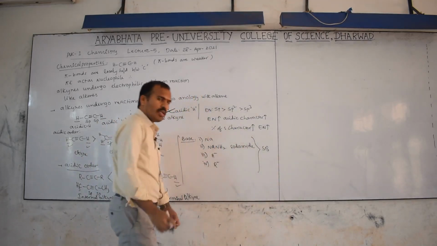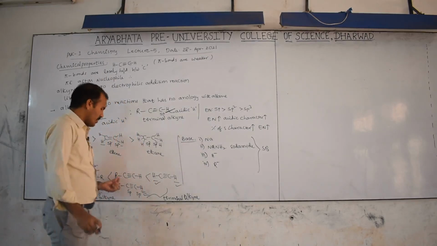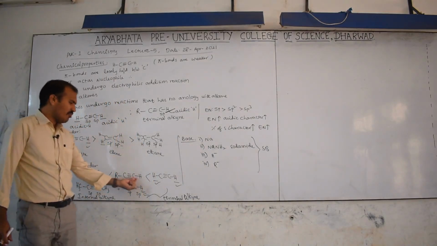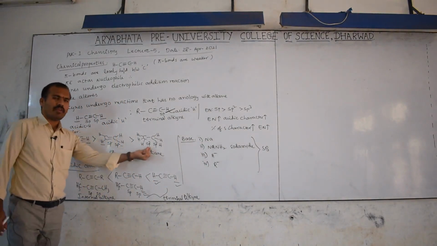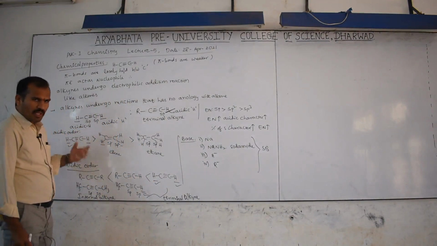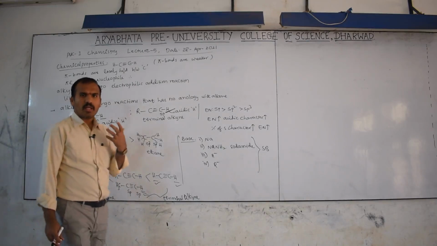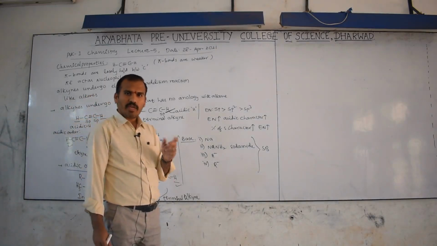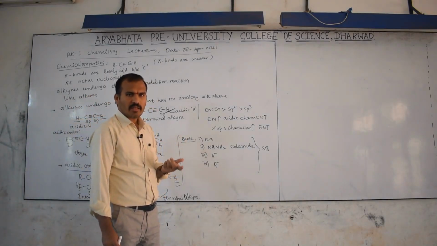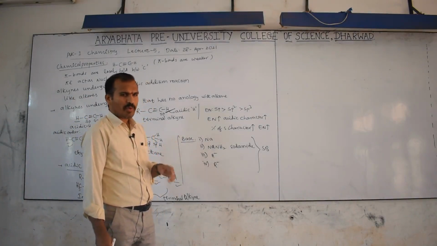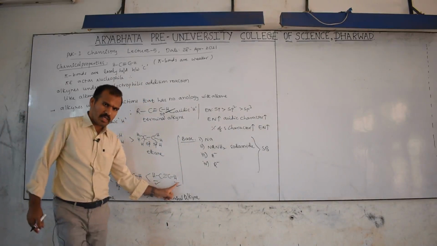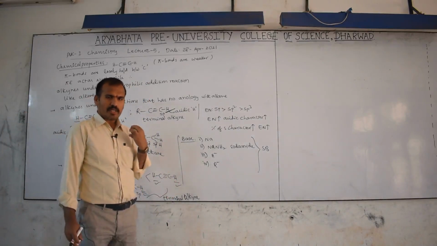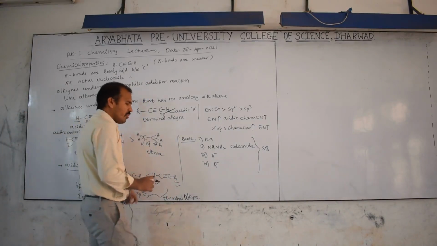SB means strong bases, because this hydrogen is weakly acidic in nature. So the weak acid reacts with a strong base. If a weak acid reacts with a weak base, the reaction doesn't take place. So keep in mind, that hydrogen is very weakly acidic, therefore it reacts with very strong bases.